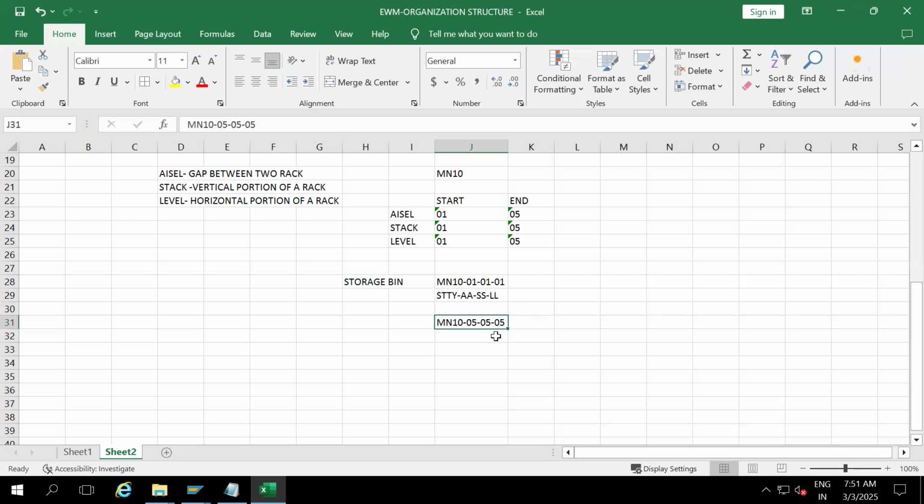So with this structure, how many bins can we create? Because we said 5 aisles, 5 stacks, 5 levels: 5 into 5 into 5. So a total of 125 bins we can create. Okay, so these are the requirements we have taken from the warehouse manager. Now I'm going to map this to the storage bin structure. Okay, let's go.